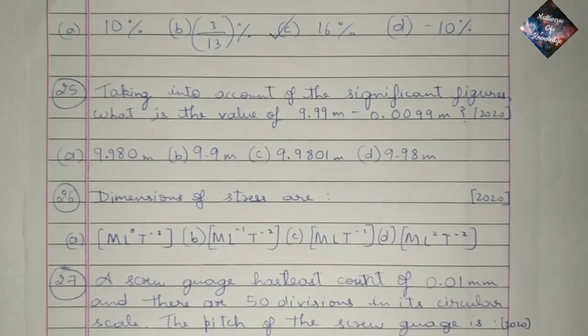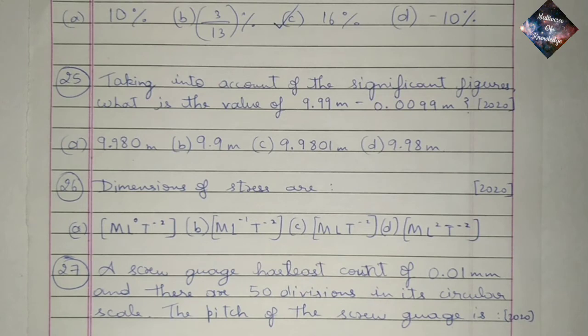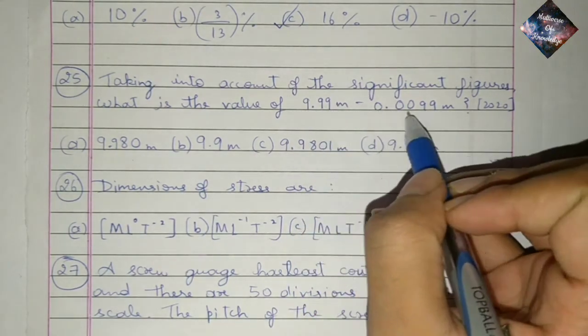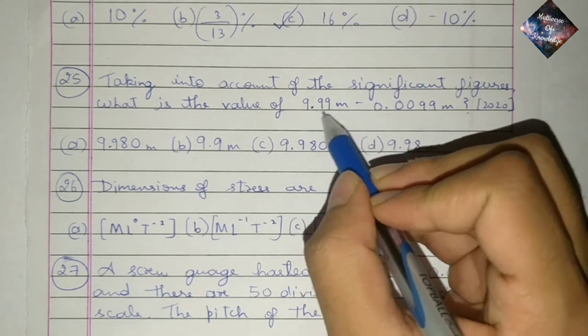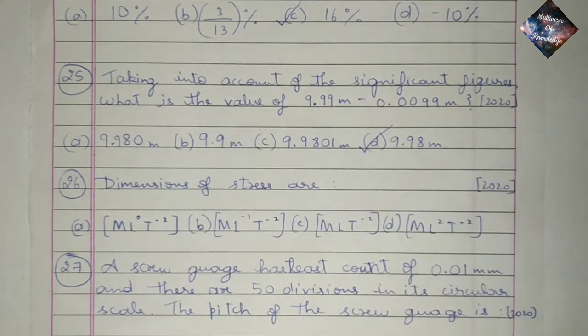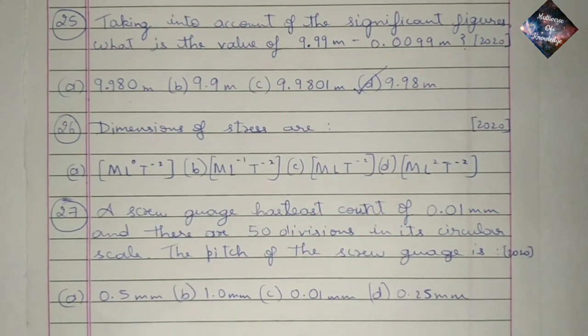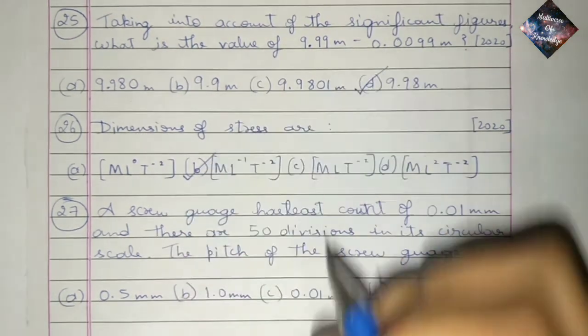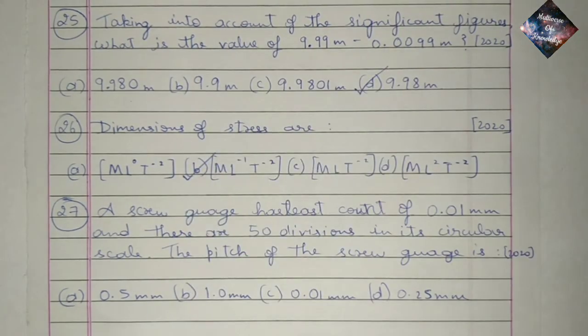Question 25. Taking into account the significant figures, what is the value of 9.99 meter minus 0.0099 meter? So here, of the two numbers, we should take the number which has fewer significant figures, which means only two significant figures. Here only option B has two significant figures. Question 26. Dimensions of stress are. Option A, 1 in mass, 0 in length and minus 2 in time. Option B, 1 in mass, minus 1 in length and minus 2 in time. This is the correct option. Dimension of stress, 1 in mass, minus 1 in length and minus 2 in time.